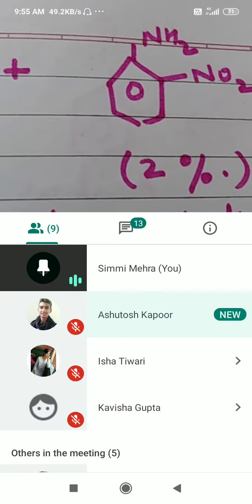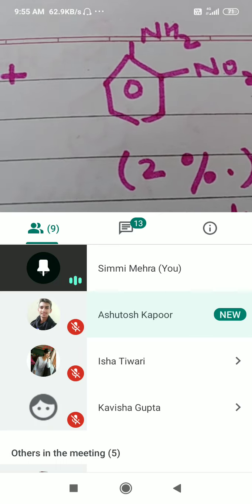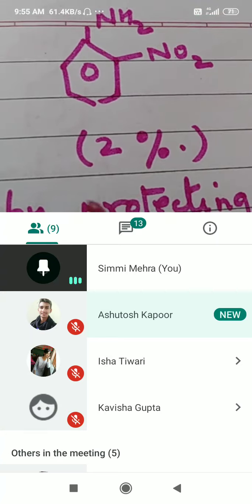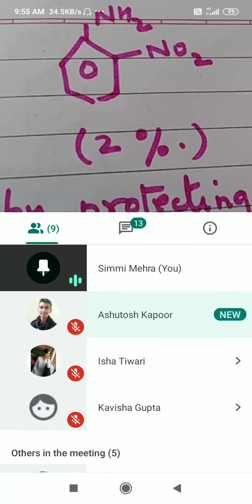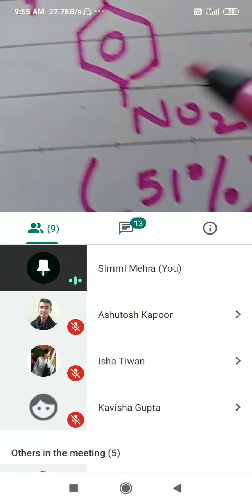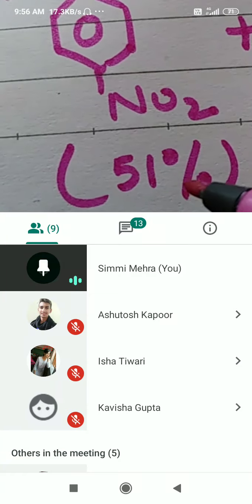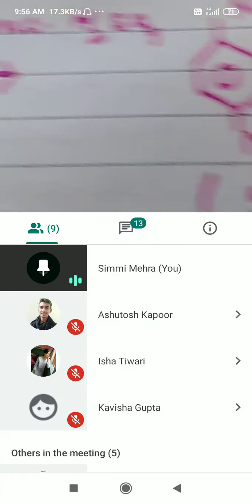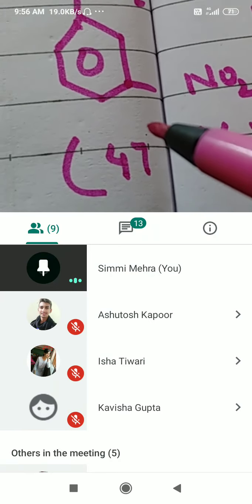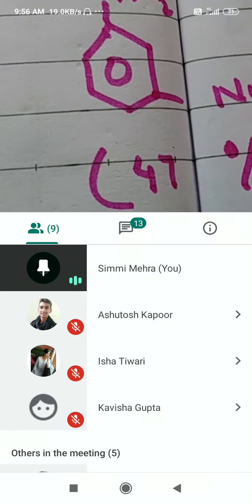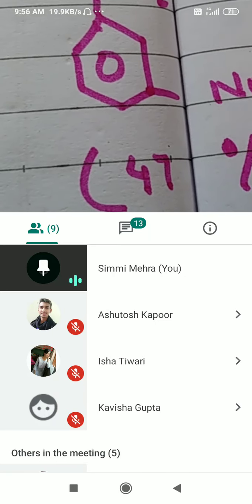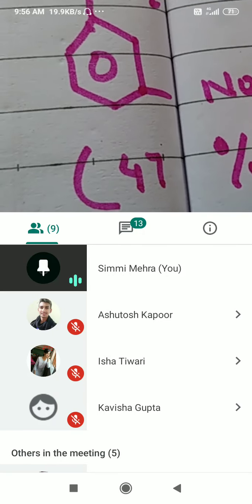Now what is interesting in this reaction is that the NH2 group is activating and ortho-para directing. So it should give only ortho and para derivatives, but here surprisingly it is giving a meta derivative, right? And this meta derivative is also in considerable amount, 47% of meta derivative you are getting. Okay, why is it like this? So here you get a reasoning question. Nitration of aniline gives a considerable amount of meta derivative. Why is it like this?